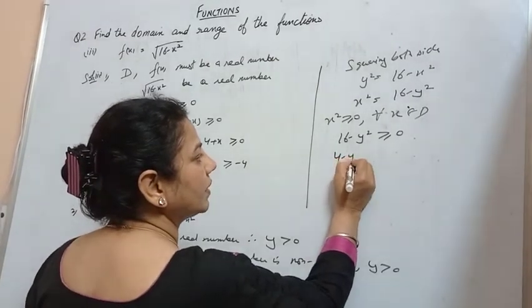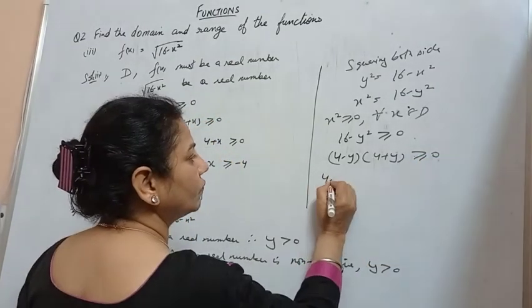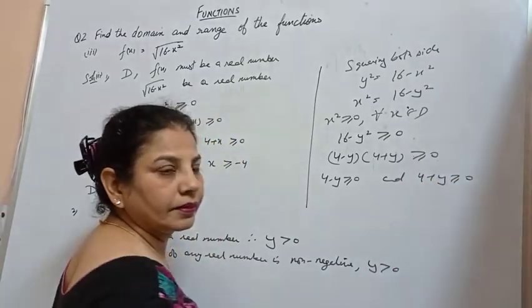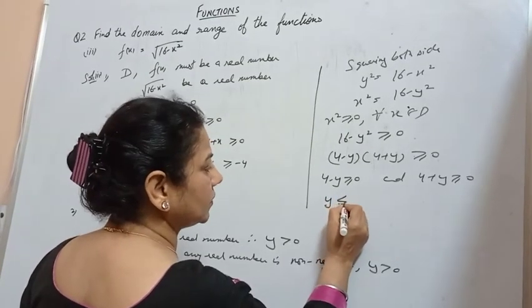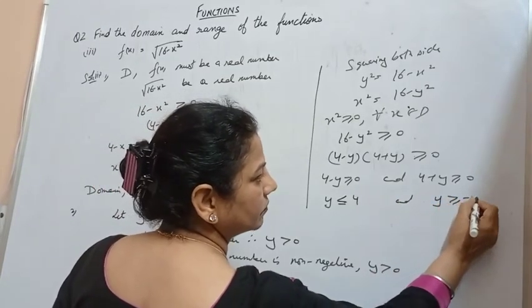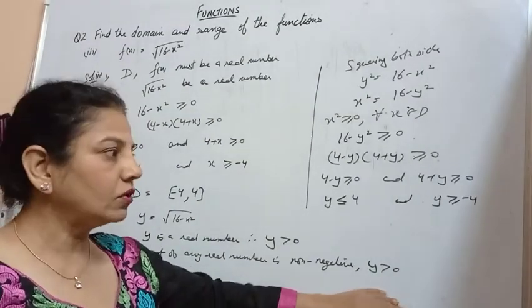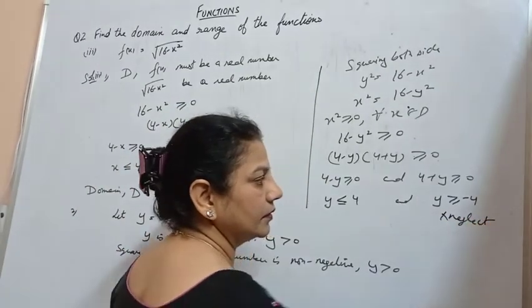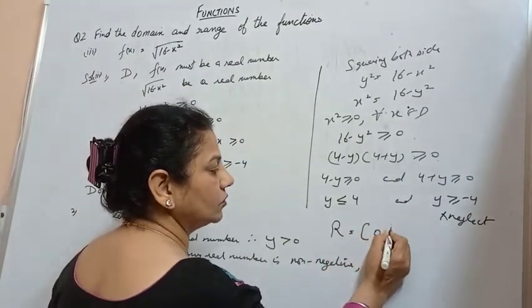Make the factors: 4 minus y and 4 plus y greater than or equal to 0. Again, I will say 4 minus y is greater than or equal to 0 and 4 plus y is greater than or equal to 0. In this case, I get y less than or equal to 4 and y greater than or equal to minus 4. But y is non-negative, so we cannot take minus 4. We neglect this. And the required range will be 0 to 4.